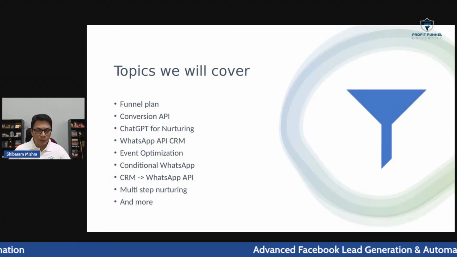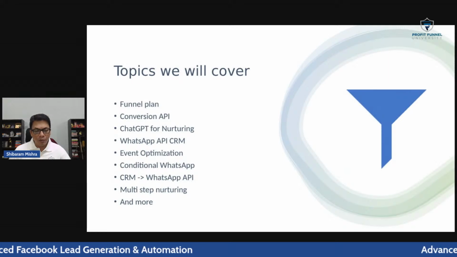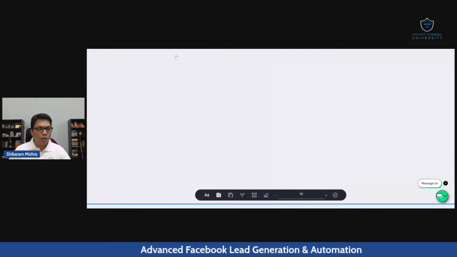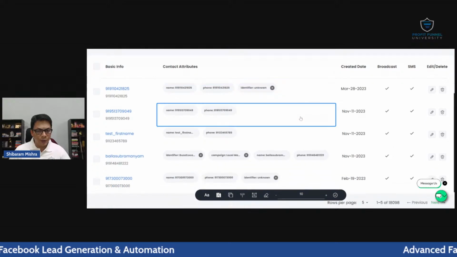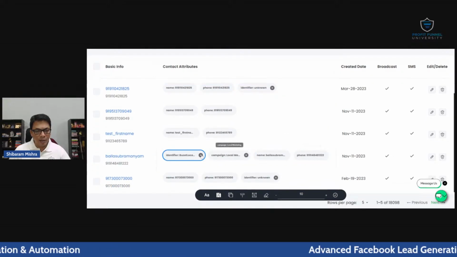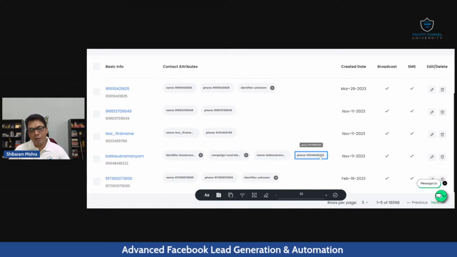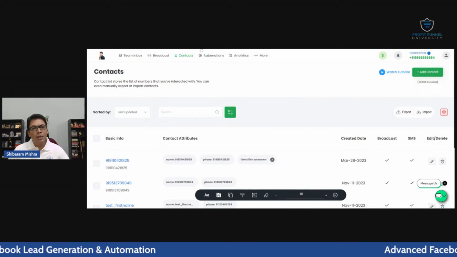Moving on, WhatsApp API CRM. In WhatsApp API CRM, I'm using a tool called Wati here, and in this Wati, whatever leads come to me, it goes to my CRM, and this data is captured, and this data has all the properties. For example, I got a lead here. So I'm getting which campaign I got it from, what is the unique identifier, what is the name, phone number, all this thing.